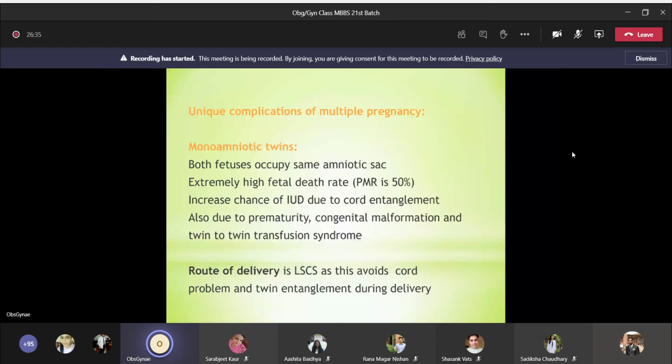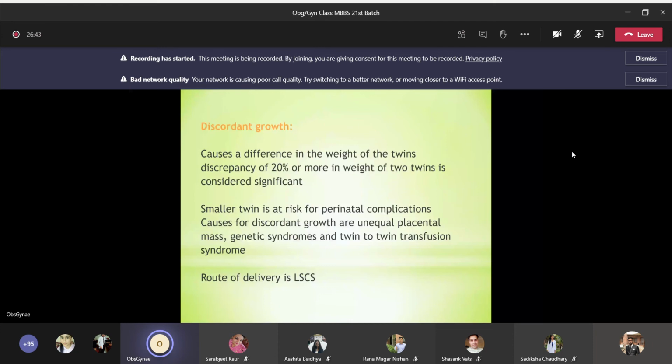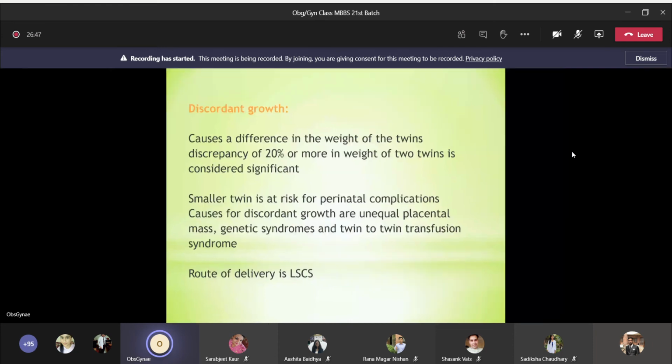Second is discordant twin. Discordant twin means one baby is growing properly and the second baby is not growing that properly. When there is a discrepancy of weight between the two twins of more than 20%, that is called discordant twin, discordant growth. The smaller twin is at risk for perinatal complications, and causes for discordant growth are unequal placental mass, genetic syndromes, and twin-to-twin transfusion syndrome.